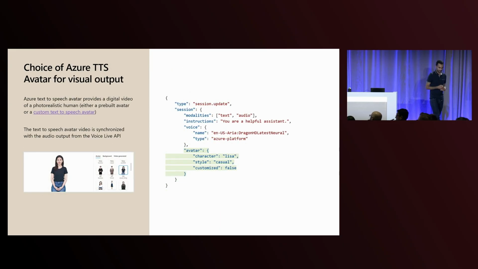Moving to avatars, also not much more difficult. It's a super powerful feature, but to enable it, think about just 3 or 4 lines of configuration code where you specify what character you want, what is the style between casual or youthful or many of the other ones that we provide out of the box. And if it's customized, then that's where you'd have to provide your deployment ID or endpoint ID, so we can make sure we can call it directly on our end.